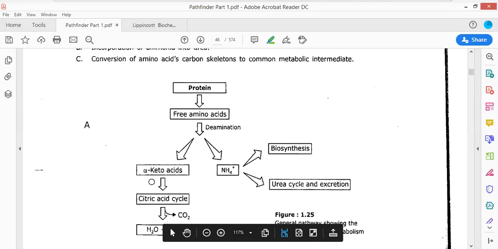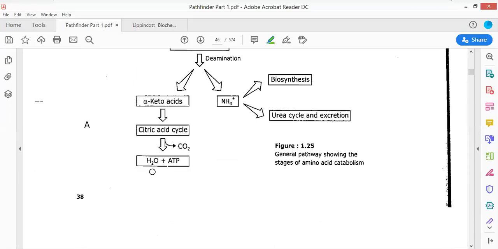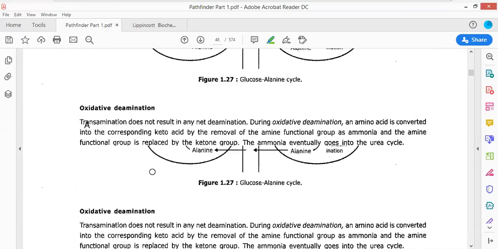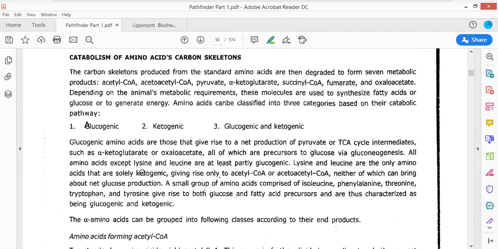The amino acids can be of two different types on the basis of their catabolism. They could be categorized into those that can get converted into glycolytic cycle intermediates, or glucogenic, and the others that are referred to as ketogenic. So the amino acids can be classified as glucogenic or ketogenic in nature. Now, which are the glucogenic amino acids and which are the ketogenic amino acids? All the amino acids are glucogenic in nature except two.